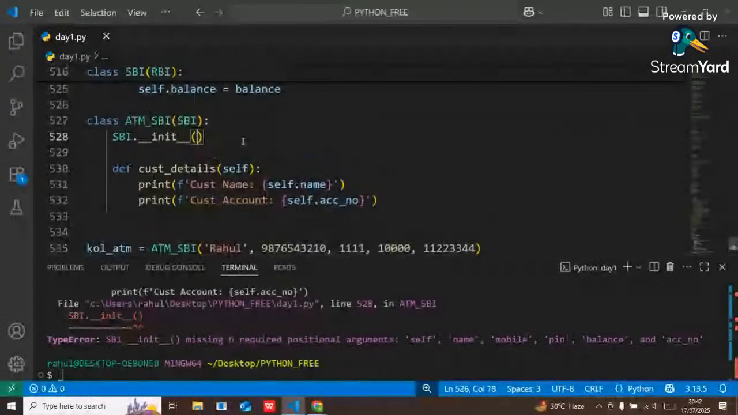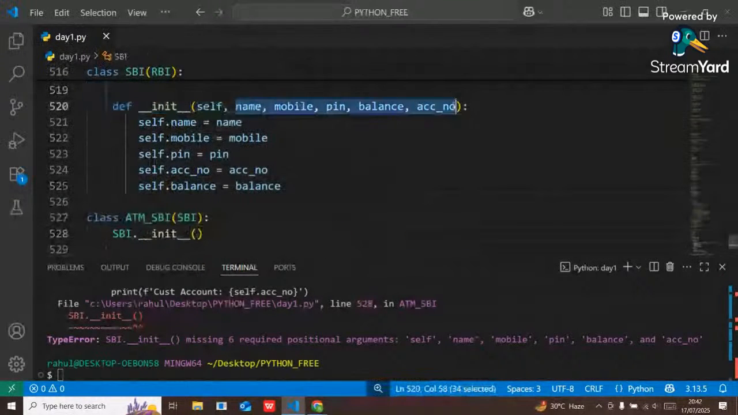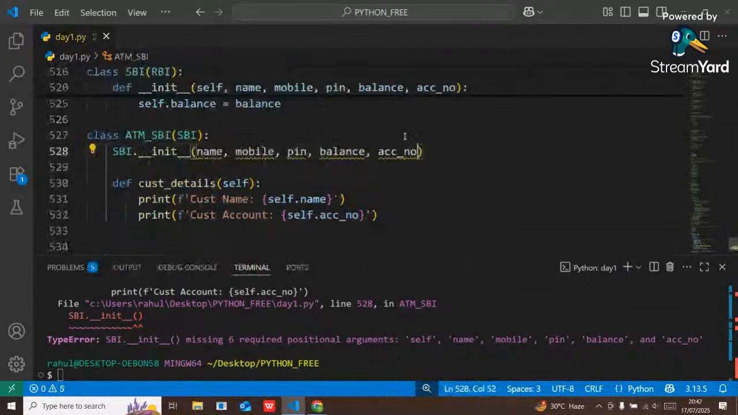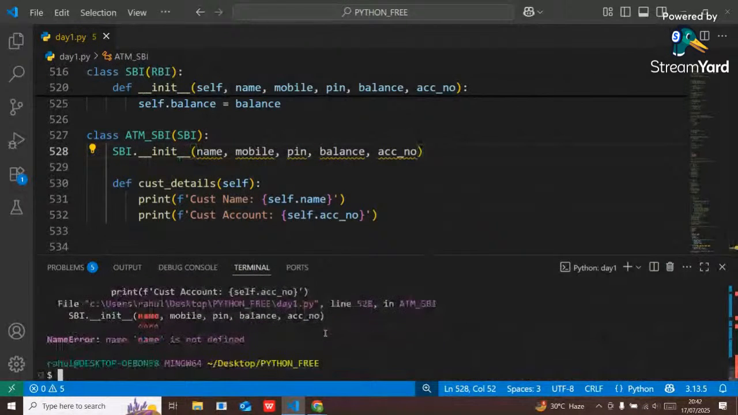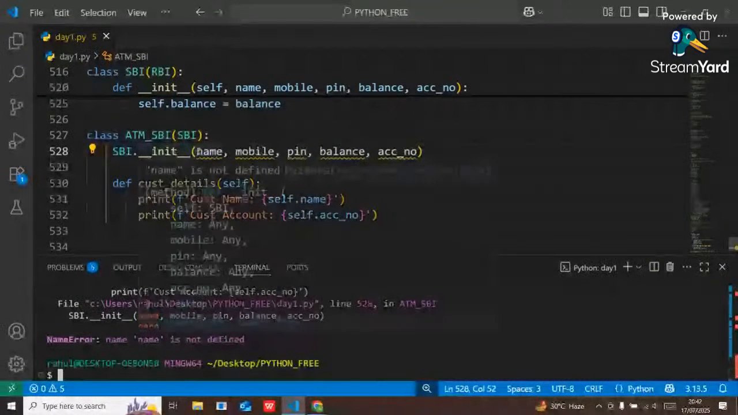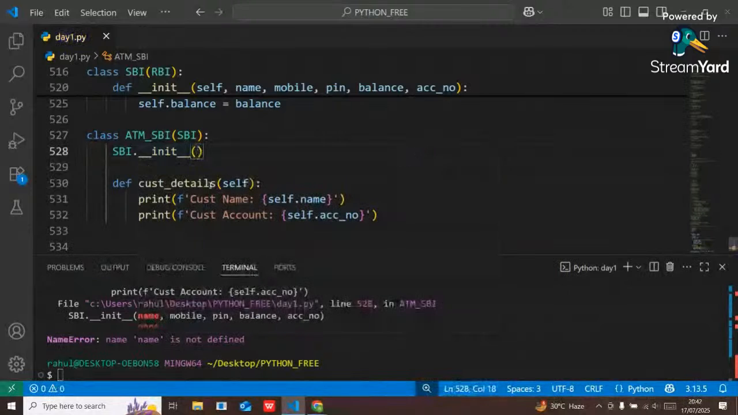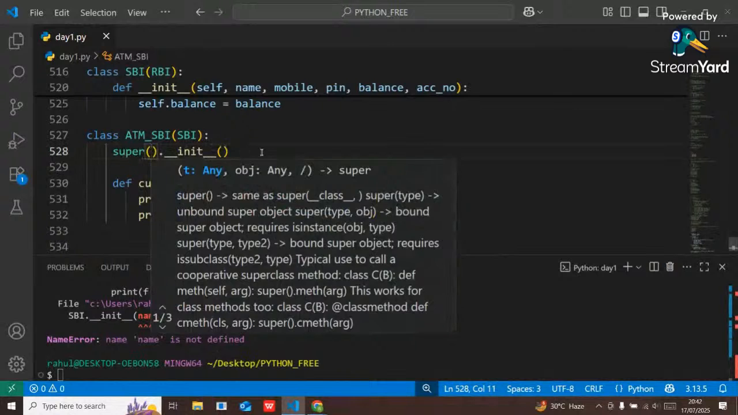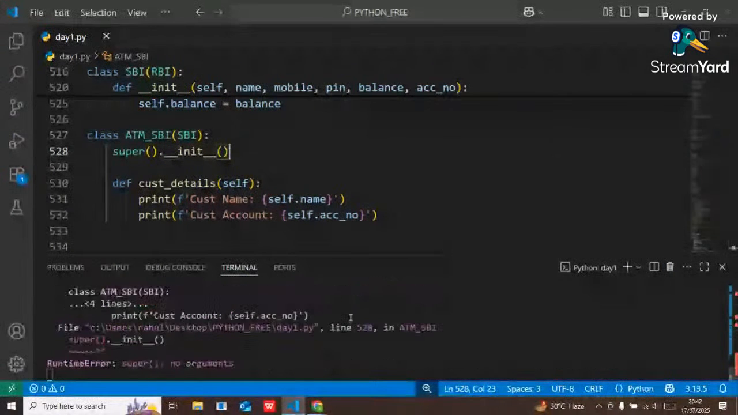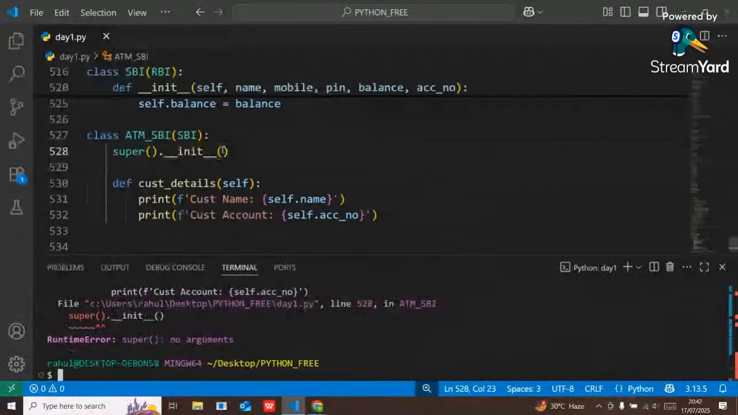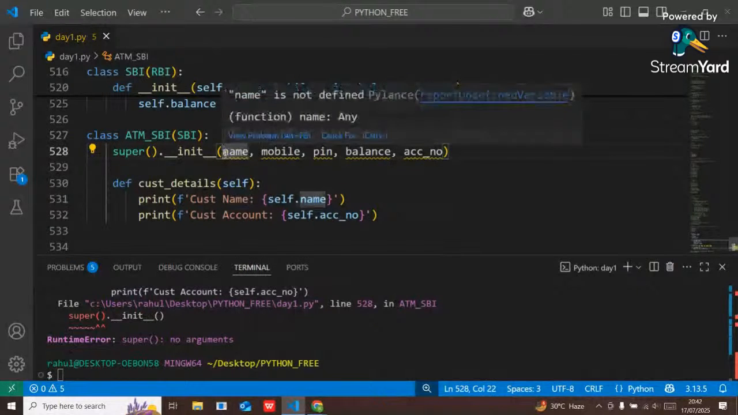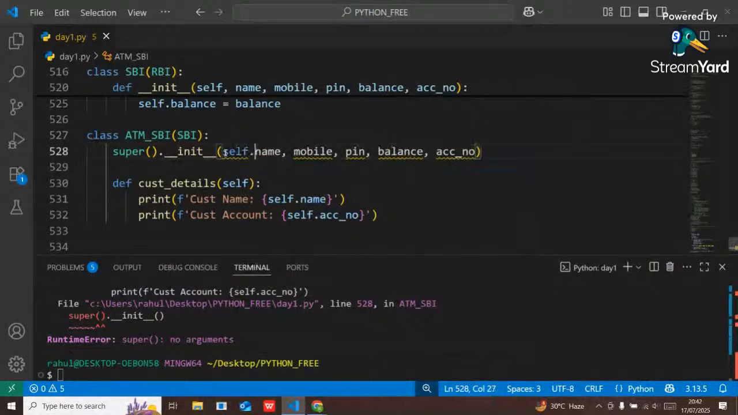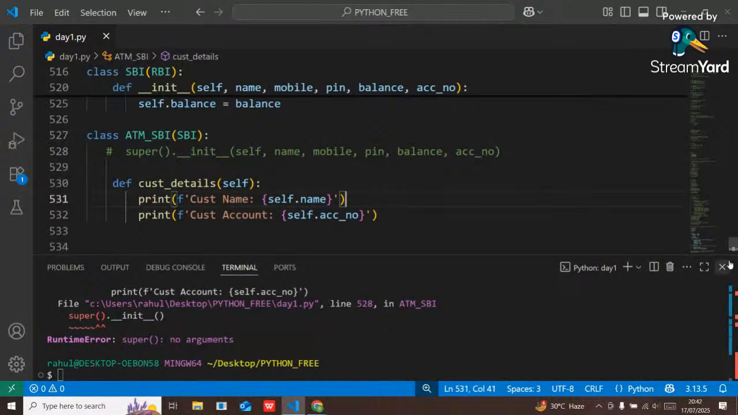Copy it, paste it here. Okay, it still gives error, guys. I don't know why, but it still gives error. No argument here, I have to put the arguments. Self. I don't know, guys, why it is showing error. I think some mistakes I have made here. Okay, guys, so let's understand it first.